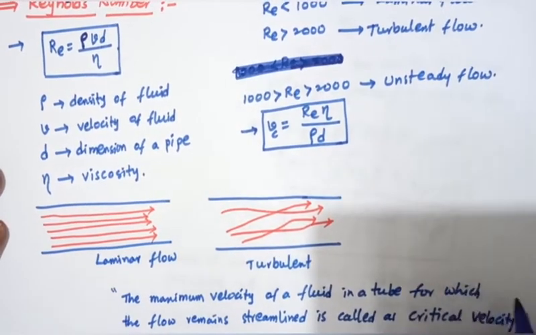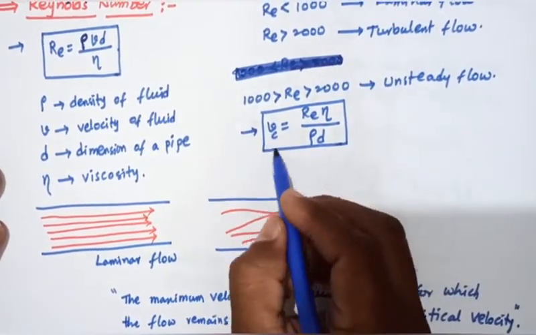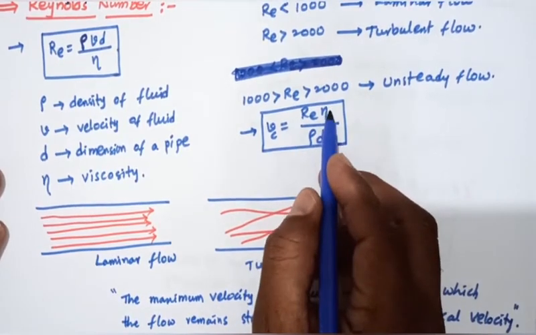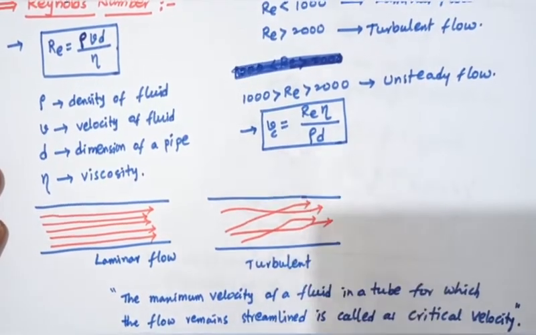So the critical velocity is denoted as Vc. Vc equals Re eta by rho d.